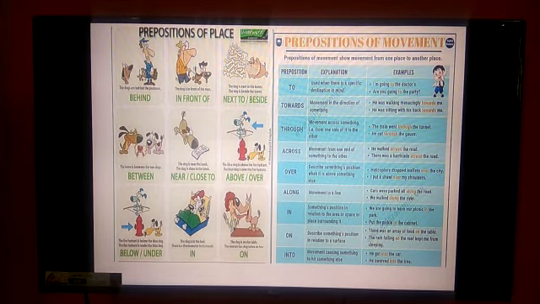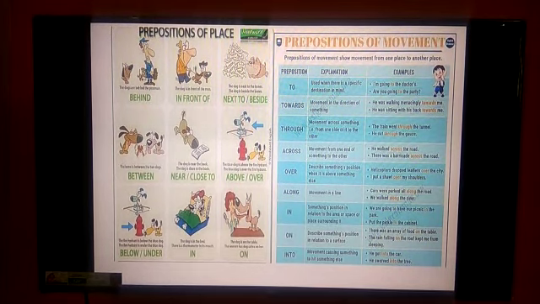The dog is next to the bones. The dog is beside the bones. The bone is between the dogs. So between is the preposition. Just go through all that. Have a look at all those prepositions of movement from one place to another: to, towards, through, across, over, along, in, on, into. All these, and go through the examples also, so you will know when to use all.